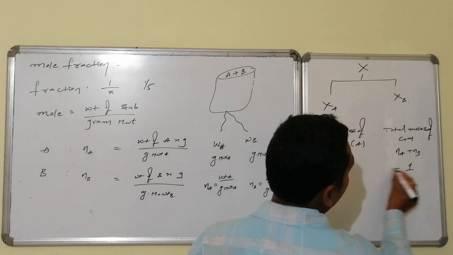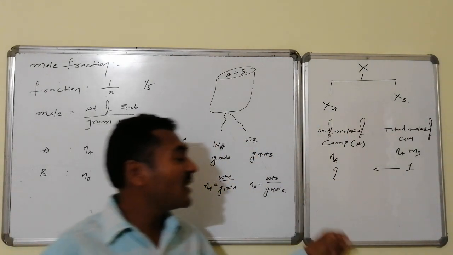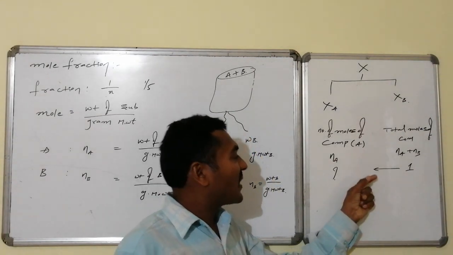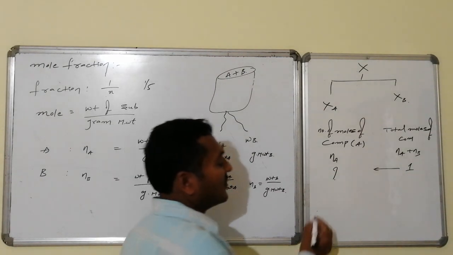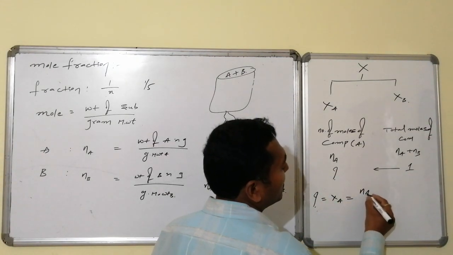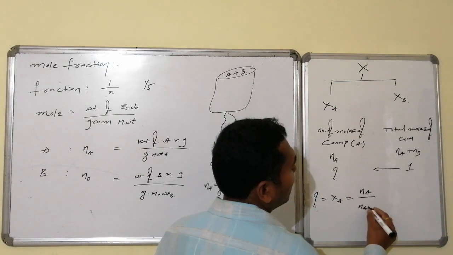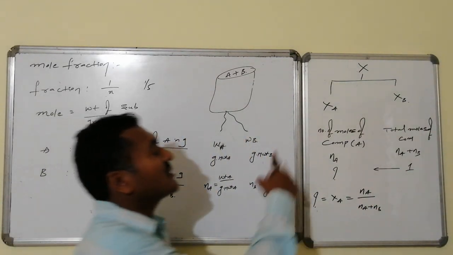If suppose this total is equal to 1, then within that 1 mole, how much fraction of 1 consists of A is said to be the mole fraction of A. The mole fraction of A will be equal to Na divided by Na plus Nb. This is said to be the mole fraction of solvent.